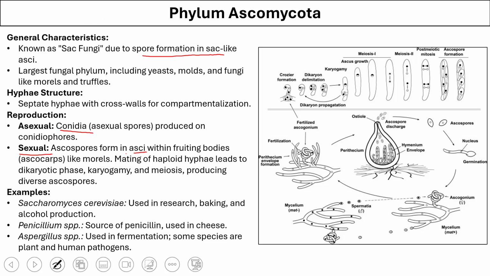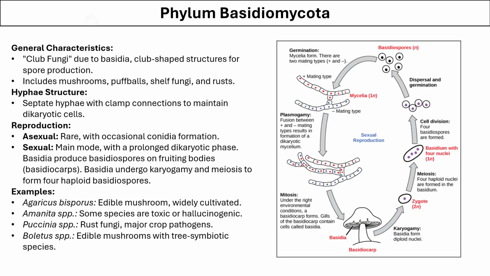Common examples of this category of fungi are Saccharomyces cerevisiae, which is the yeast that we use in research, baking, and production of alcohol; Penicillium, which is the source of penicillin; and Aspergillus, which is used in fermentation, and some species of this fungi are pathogens of plants and human beings.